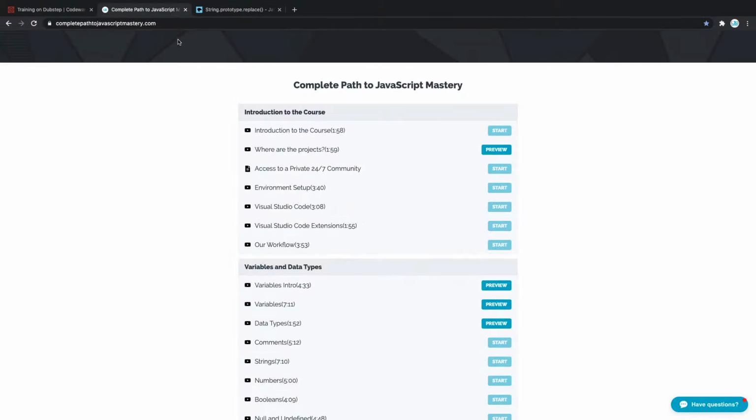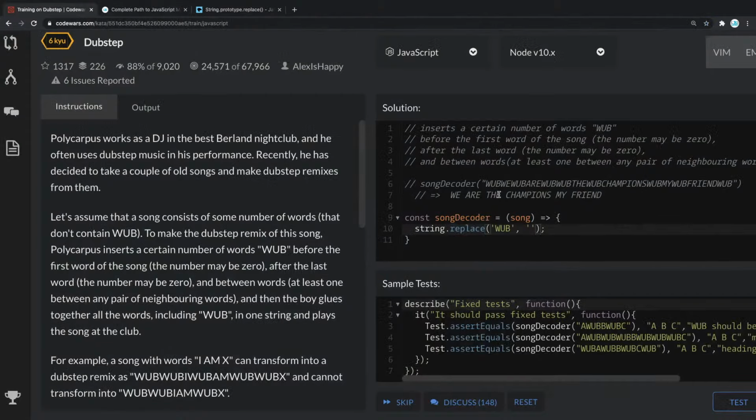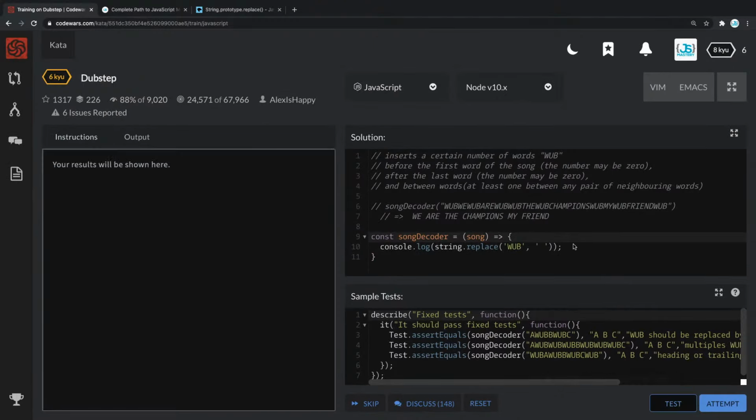Let's try with that, and then we're going to try your guys' solution that you're giving in the comments. So in this case, string.replace, and we want to replace WUB, and we want to replace it with a space. So now I'm going to simply console log this, because this is not yet, I think, a done solution. So let's try doing that, and let's click test.